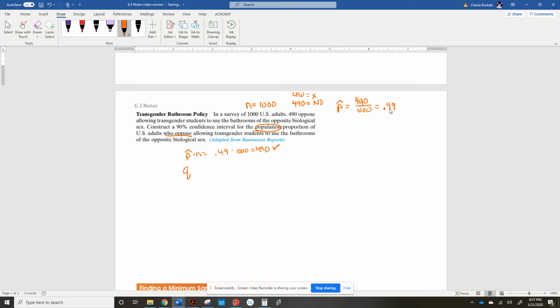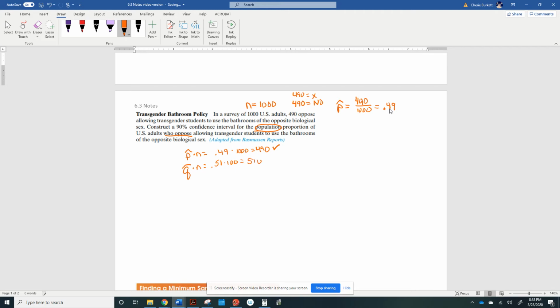Our q, remember, also has to be greater than 5. If there were 1,000 people and 490 said no, then how many people said yes? Or if 0.49 is the proportion of the people that said no, then that means 0.51 of them said yes.